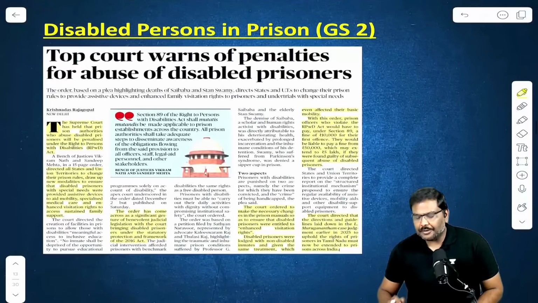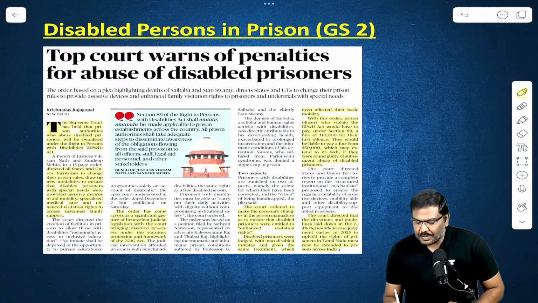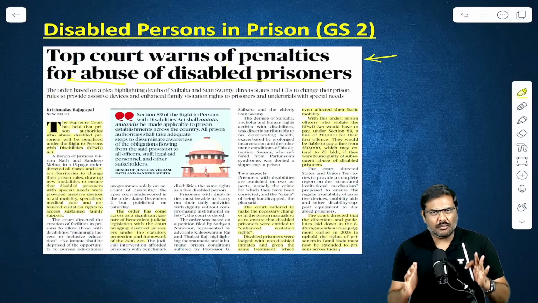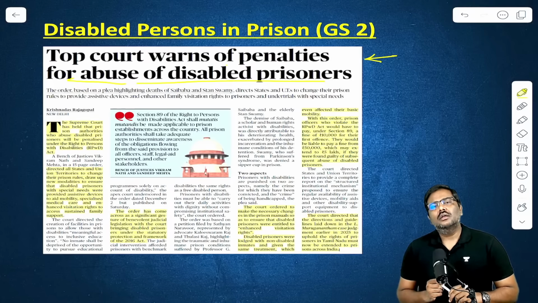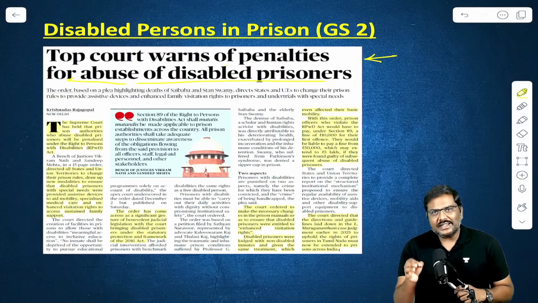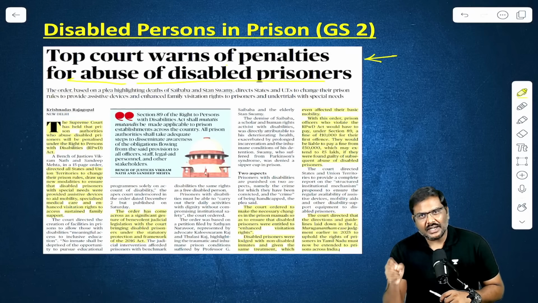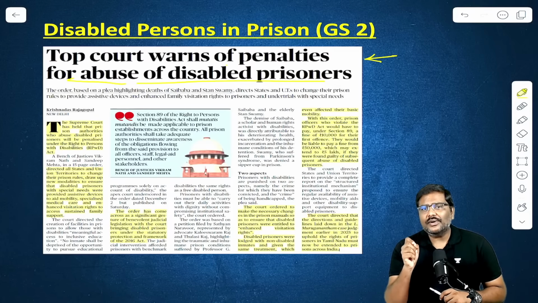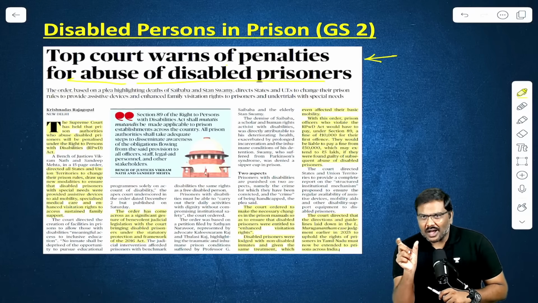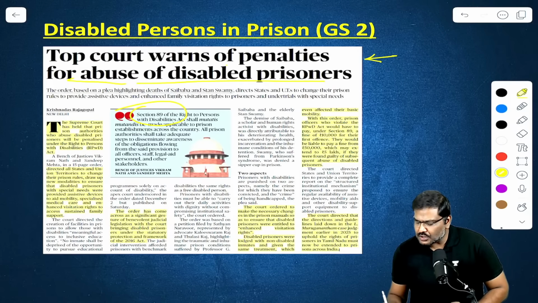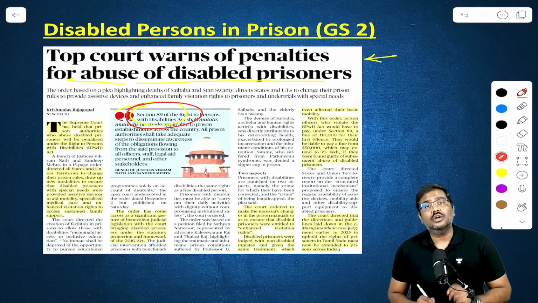Now let's go forward. Next article: Supreme Court warns of penalties for abuse of disabled prisoners. What is the discussion all about? Listen to me very carefully. The government of India has introduced a piece of legislation, the Rights of Persons with Disabilities Act of 2016, RPWD 2016. Under this RPWD, there is one section, remember this particular section because it was quoted by the Supreme Court in its order.